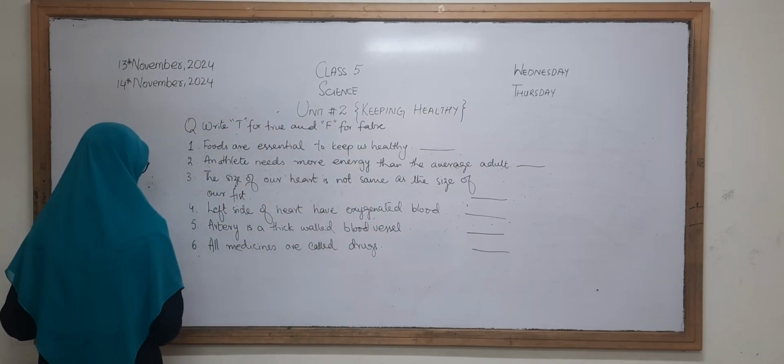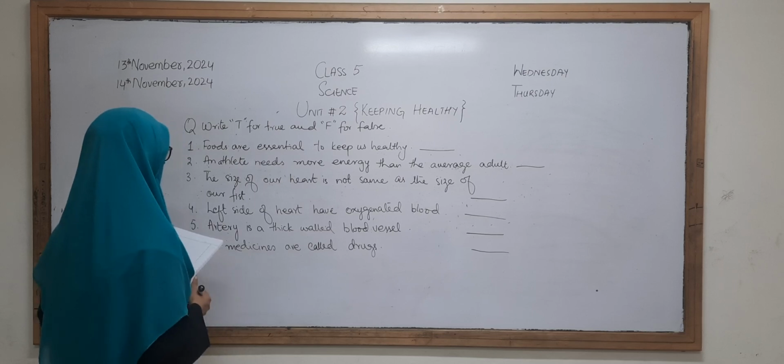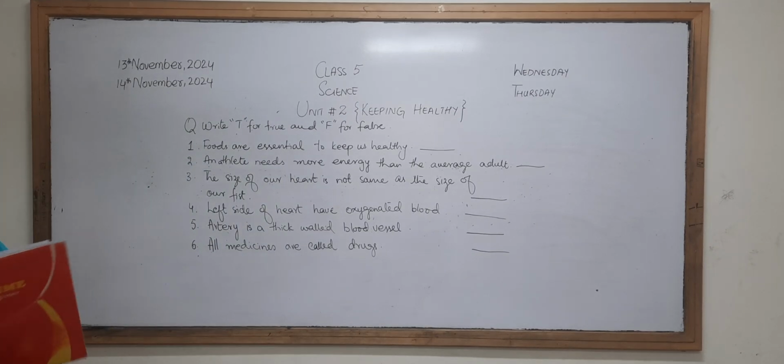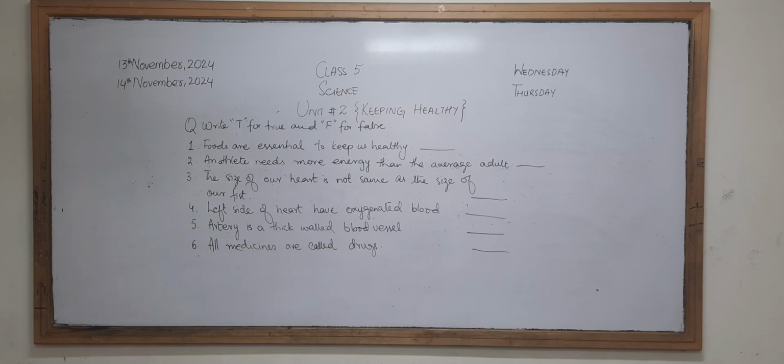Okay, then these are the true false related to this chapter. The first one is, foods are essential to keep us healthy. Is our food essential for our body to keep us healthy or not? The second one is, an athlete needs more energy than an average adult. Does a normal person use the same type of energy as an athlete or not? The third one is, the size of our heart is not the same as the size of our fist.